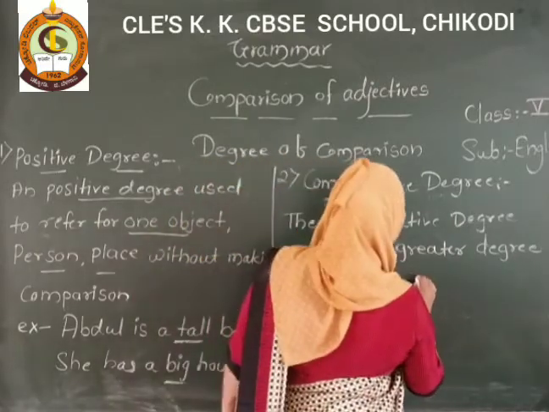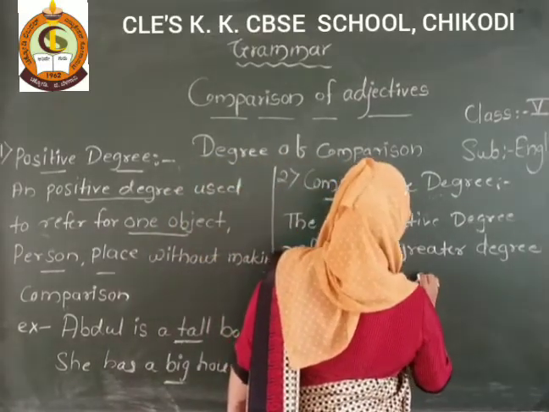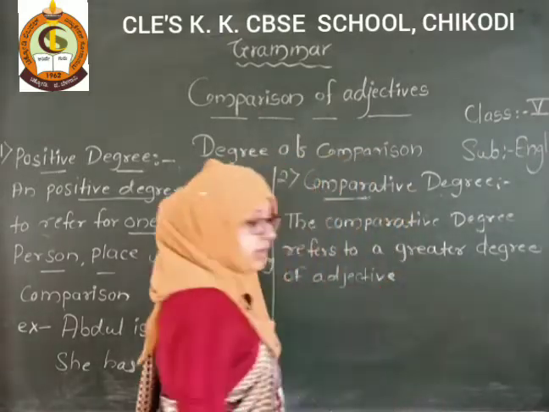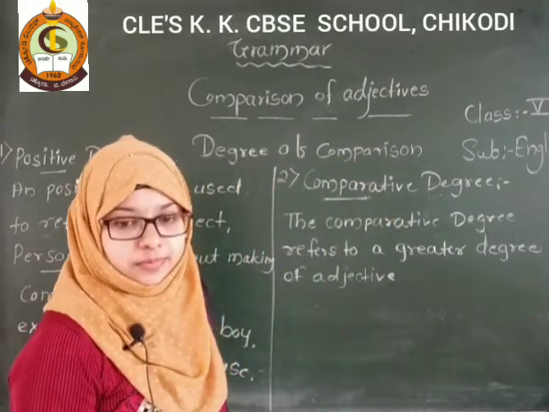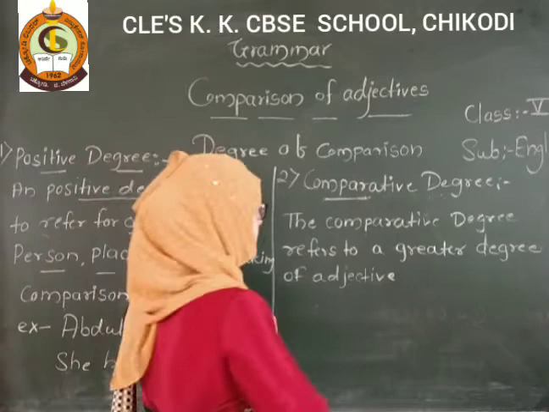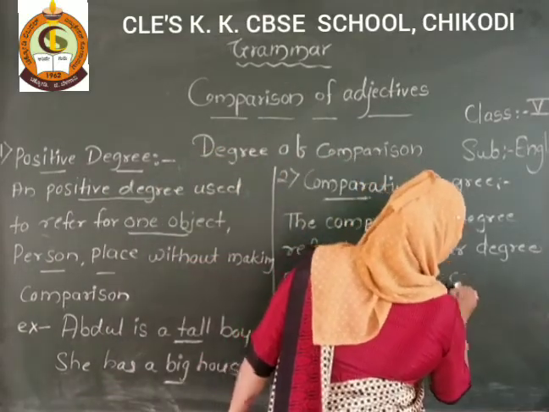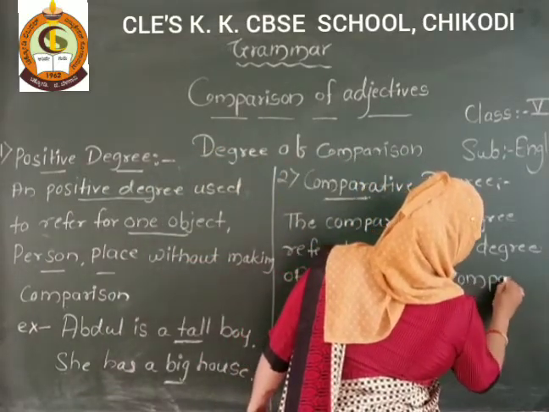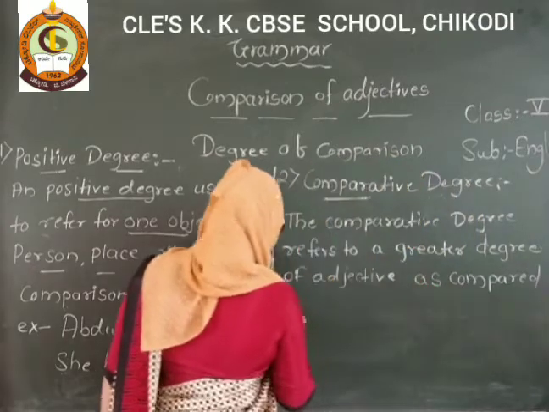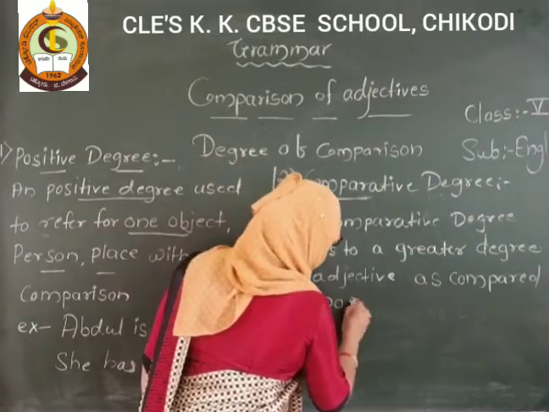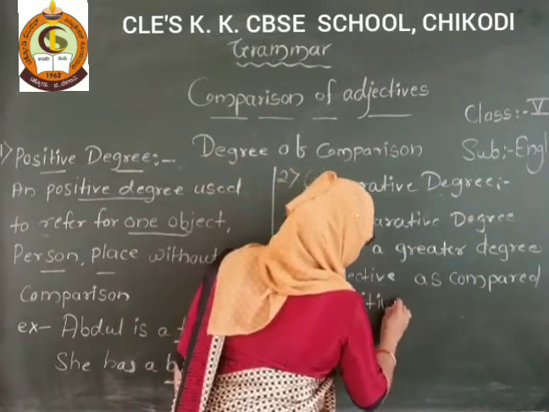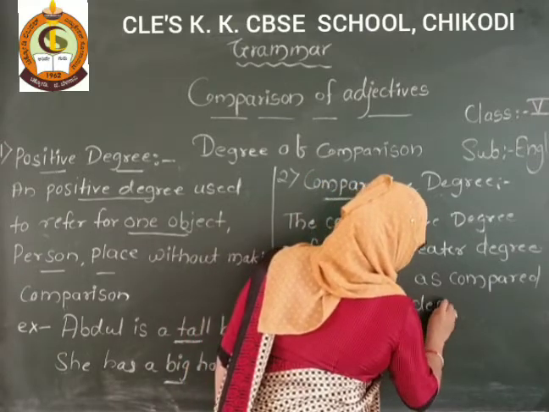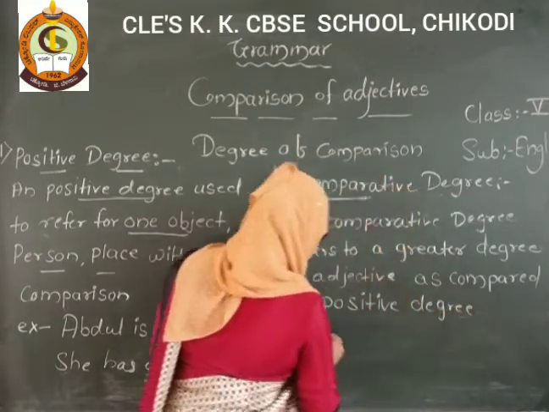Adjective, as compared to positive degree. It is a greater degree than the positive degree.